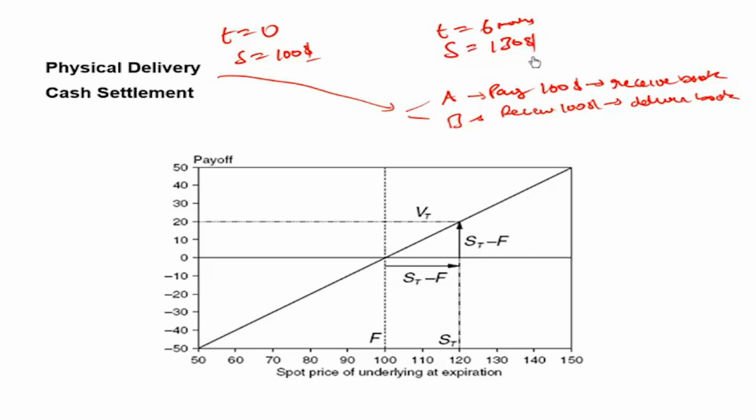His view went wrong, and let's assume that both of them are settling the contract by buying from the market or selling into the market. So after this step, A sells the book in the market. He will sell it for how much? $130 now. That is, A will have a total profit equal to $30.